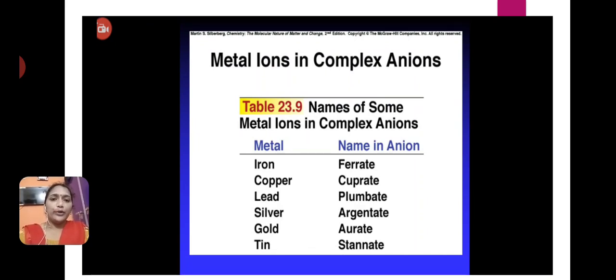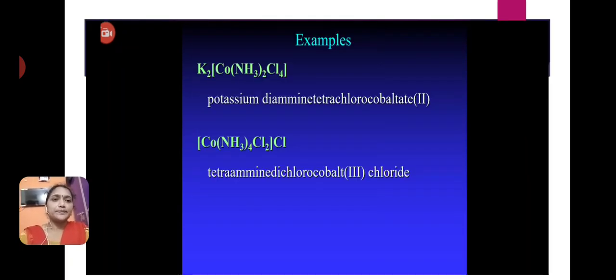Metal ions in complex anions: if the metal is iron, we write ferrate; copper, cuprate; lead, plumbate; silver, argentate; gold, aurate; tin, stannate. These are the special names of some metals. Some examples: potassium diammine tetrachloro cobaltate(II), tetraammine dichloro cobalt(III) chloride.